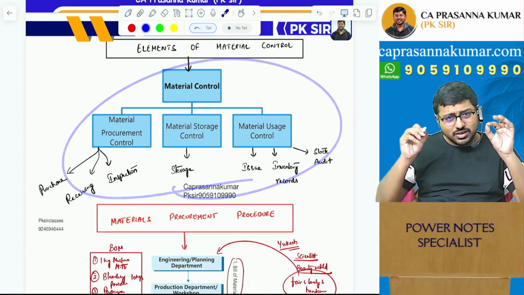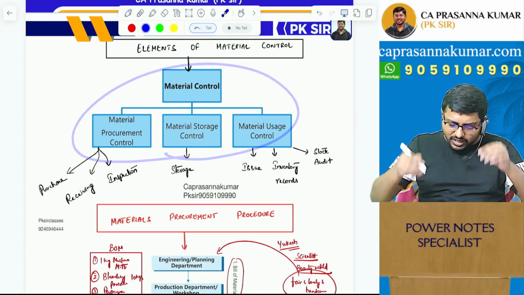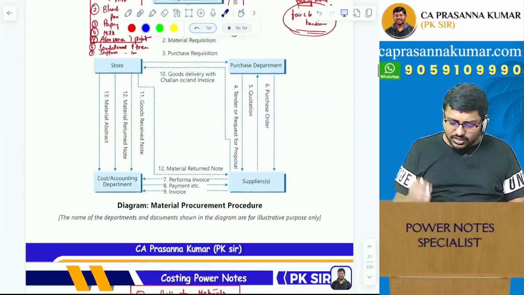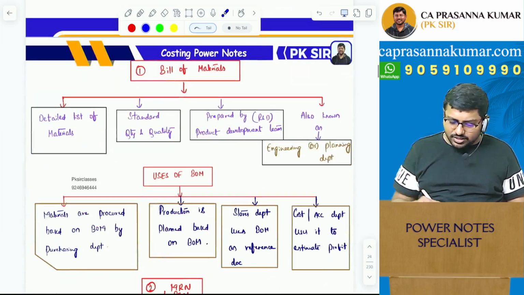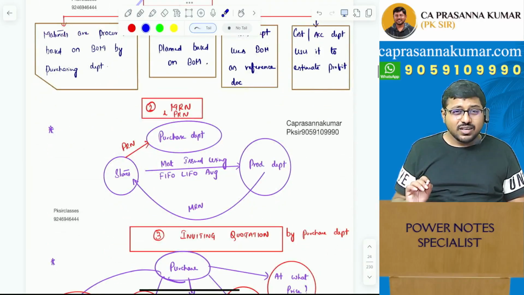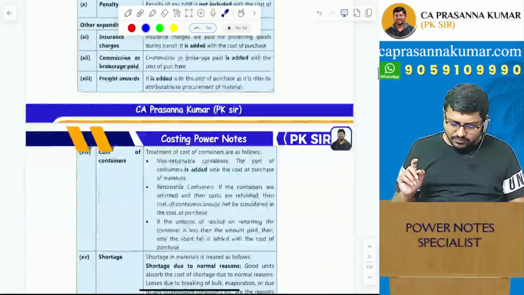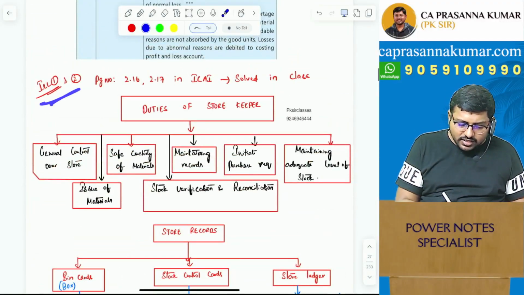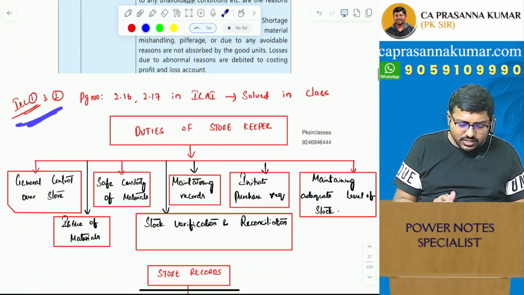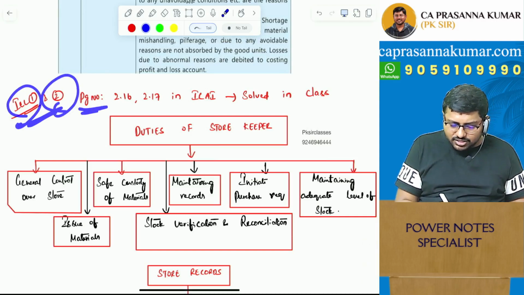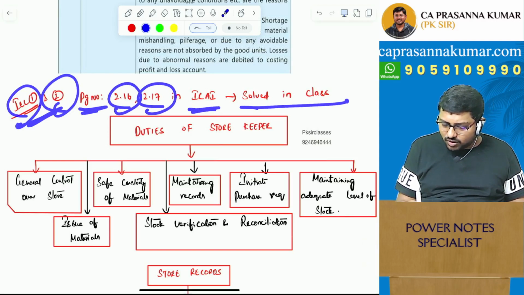Wherever your study material is really good, I've picked a little bit of content right away from your study material as well. And the beauty is, say for example, you're studying this content from this particular power notes, and once the content is done, see here, what did I write here? Can you see that? Illustration 1 and 2. The page number in your study material is also given, solved in the class.